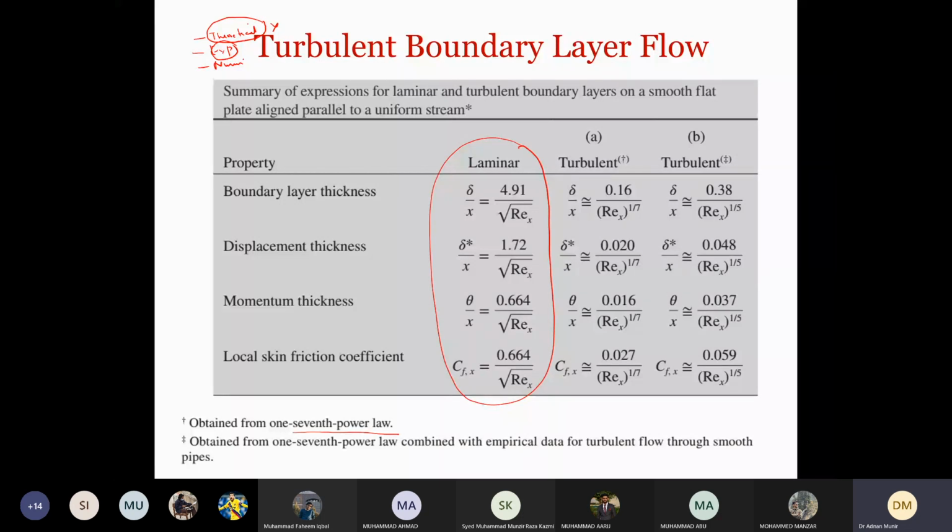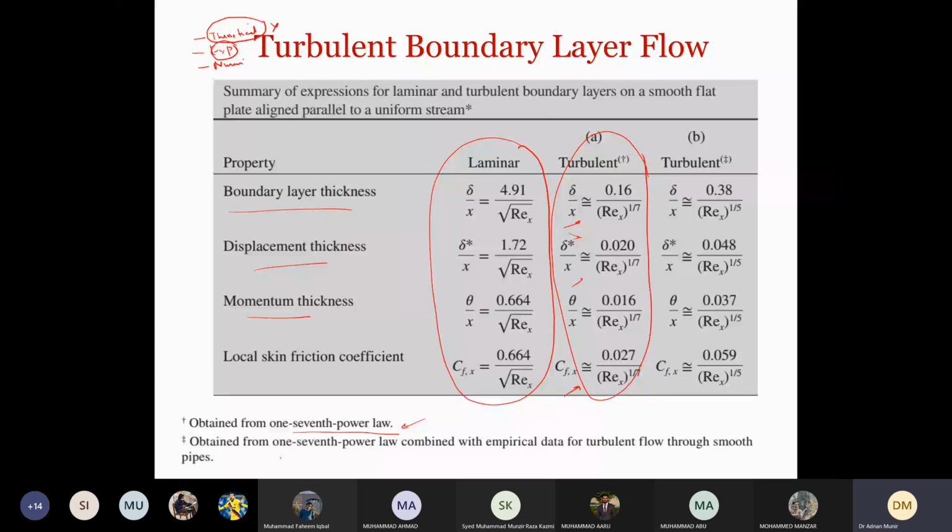Now these results are for the turbulent boundary layer, in which we have the boundary layer thickness given here, displacement thickness here, momentum thickness here, and local shear here. So you can see that they are different from the laminar flow. These are all obtained from experimental analysis, and that is called the 1/7 power law.